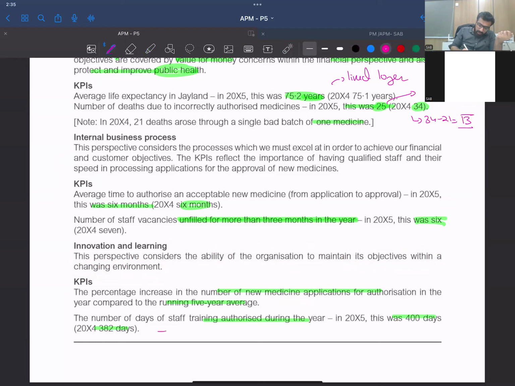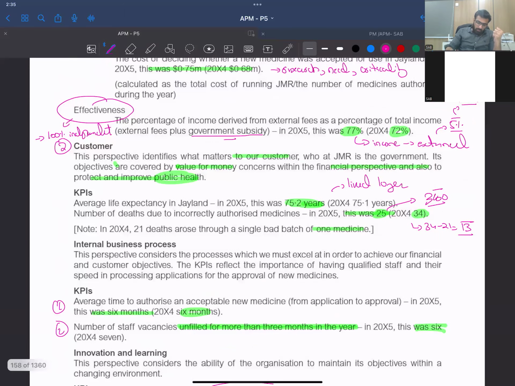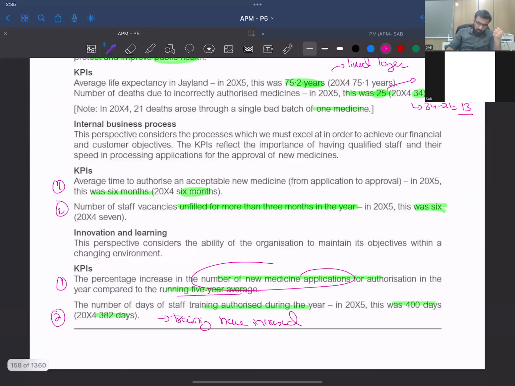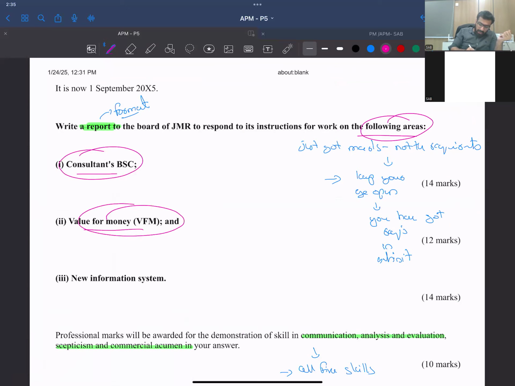So training has increased. So far, we haven't got any requirement, right? And the number of new medicine applications in the year compared to the running 5-year average. So this is a KPI, and this is the other KPI of innovation. 1, 2. Then we have KPIs of these as well, right? Write a report, with instructions to work in the following areas: consultants, BSc, value for money, and new information system.